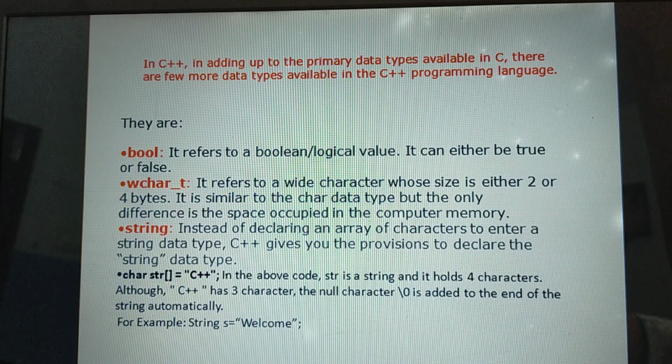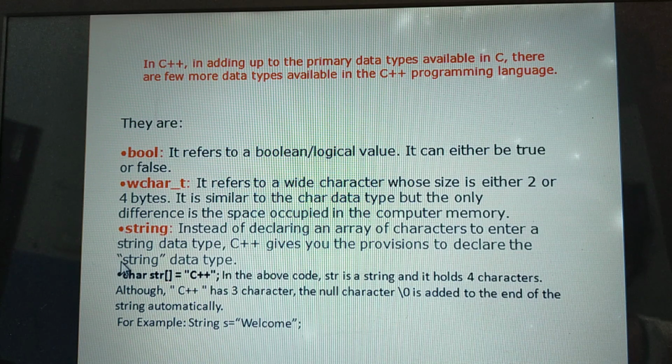Here we can write a sentence with space between the words using this data type. That is the difference between wide char and char. Char we should not use the space, only characters. Here we can use the space. These are the additional data types provided in the C++ programming language.